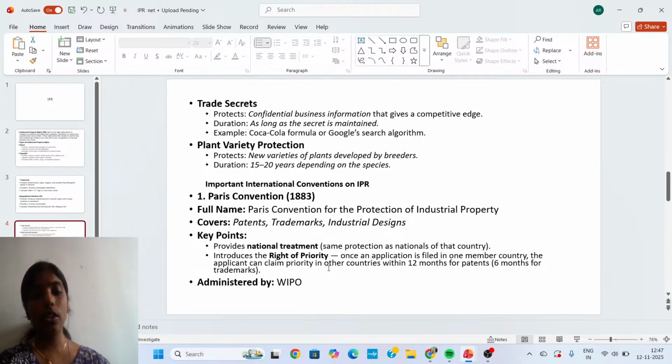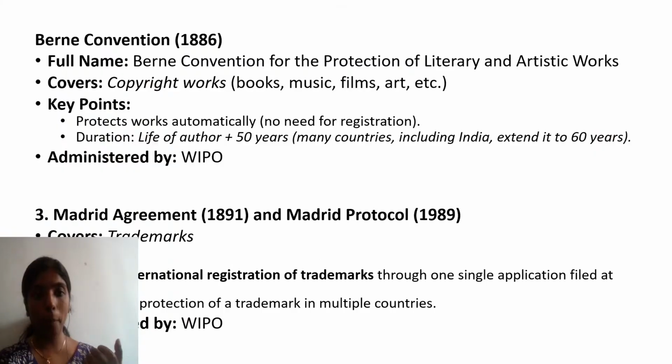And this particular convention covers copyright works: book, music, films, art, etc. The Berne Convention covers copyright, and it is mainly established for the protection of literary and artistic works. So these are the areas that the Berne Convention covers. Here, works are protected automatically, with no need for registration.